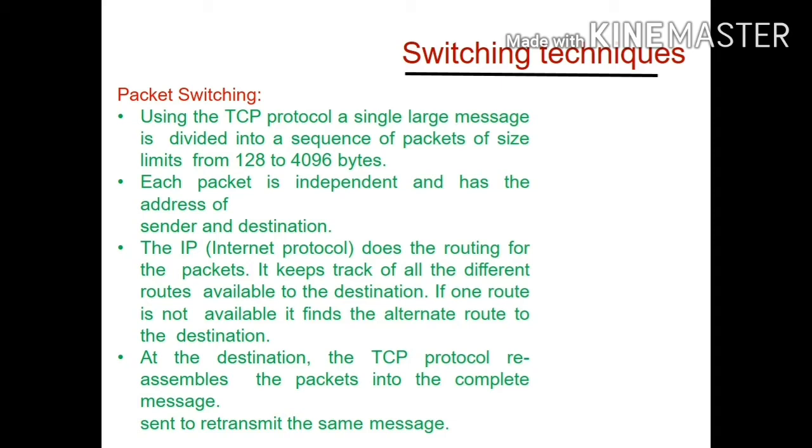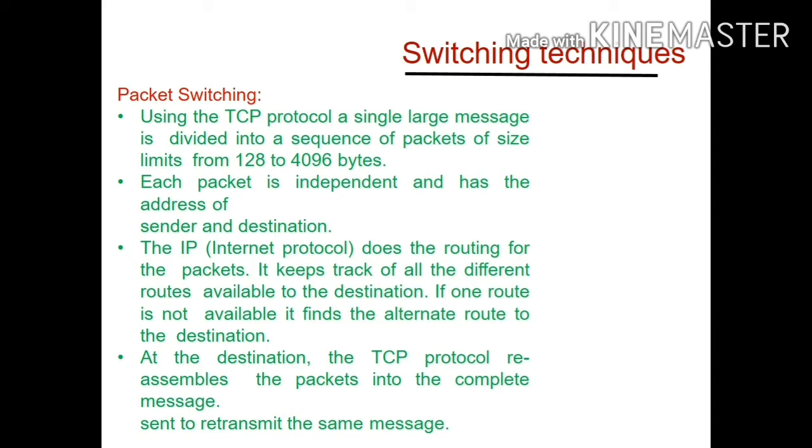And about packet switching, as the name suggests, while transmitting a large message, it is divided into a sequence of packets of fixed size, based on the message size, from 128 to 4096 bytes. Each packet is independent because it has its own address. Over the internet we use the TCP/IP protocol.